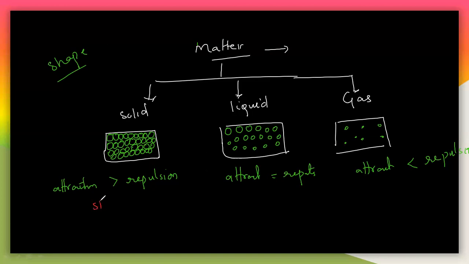Here it is not a particular fixed shape. There is no particular shape. Here also there is none. So you need to understand here, if you take the volume, what about the volume? It has a definite volume. So very good. We can measure the volume of a liquid also. That is, you can measure 3 ml or 1 liter, 2 liters, like that we can measure the volume also.